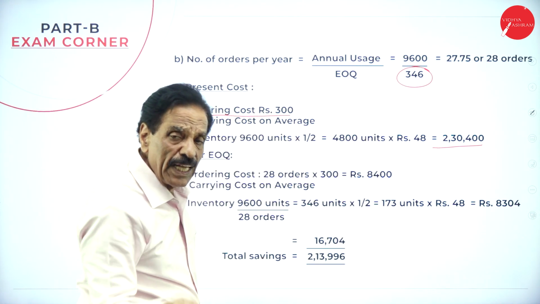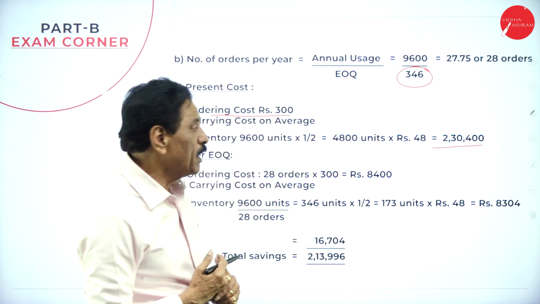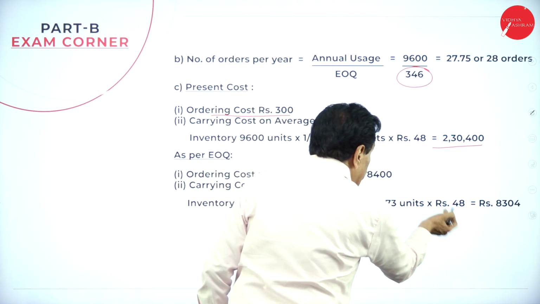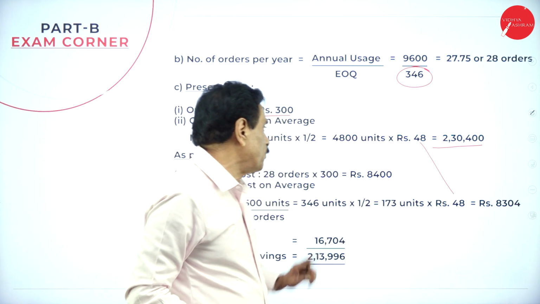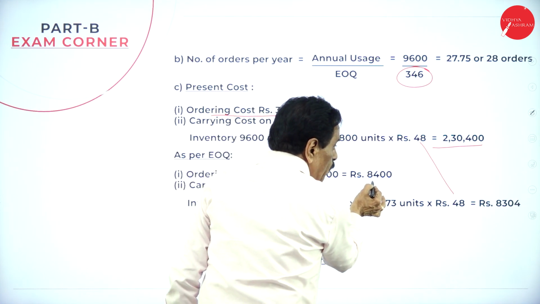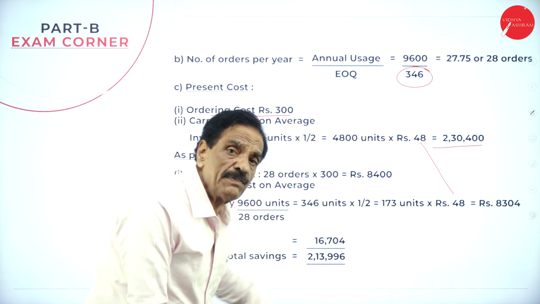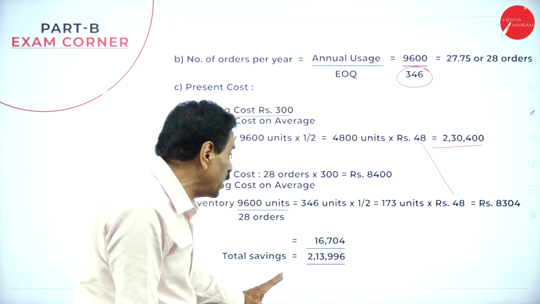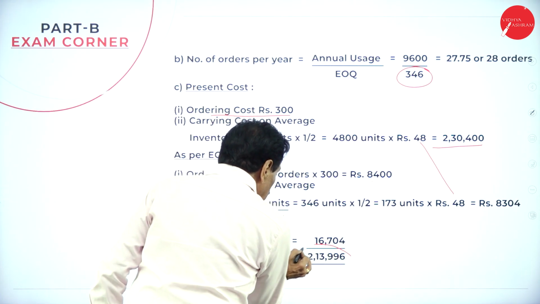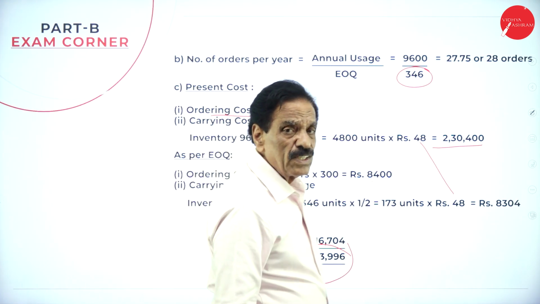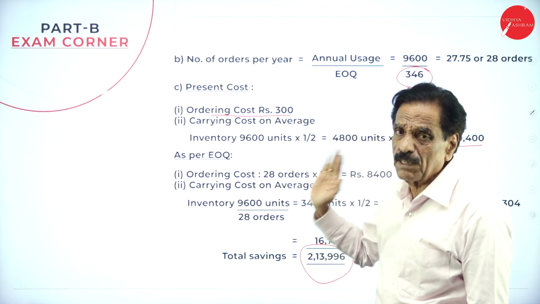Economically, how much can you order? 346 units. Take the average inventory, which is 173 units. Per unit cost is how much? 48, just like here. It works out to 8,304. Then 8,400 plus 8,304 works out to 16,704. How much money can be saved? 2,13,996 can be saved. It's a very good problem, but you must know how to work it out; then it is a very easy problem.